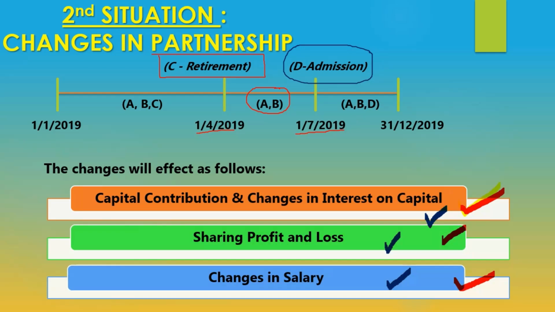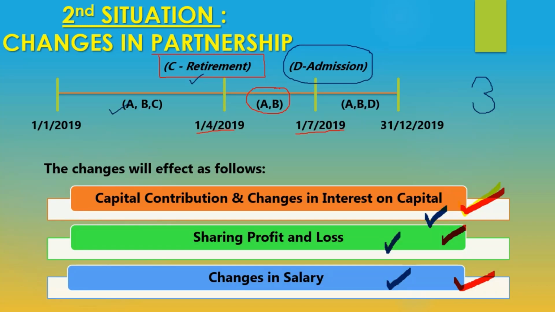So can you tell me how many times the profit sharing ratio has changed? If your answer is 3 times, then you are correct, because this is the original one. Okay, and then C retired, changes already.